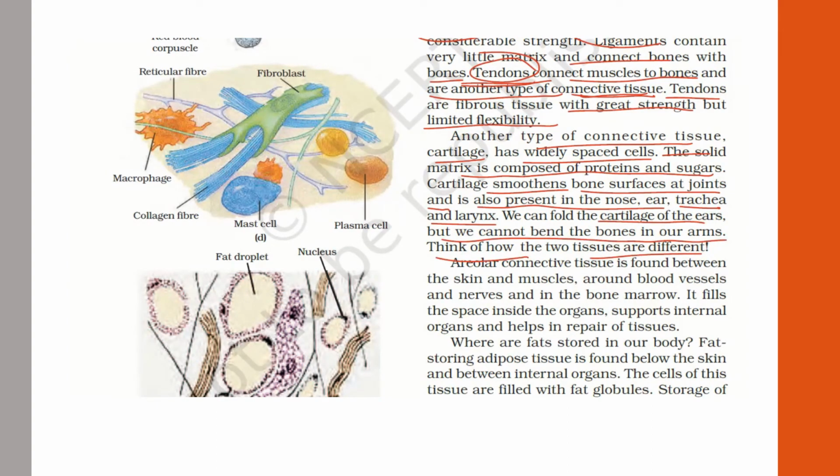As cartilage has widely spaced cells, it has so much space that you can fold your ear, you can press your nose, you can bend the nose right and left, but you can't bend your arm like that. So bones are strong and rigid, and cartilages are smooth. They are smoothing the bone surfaces and the joints.